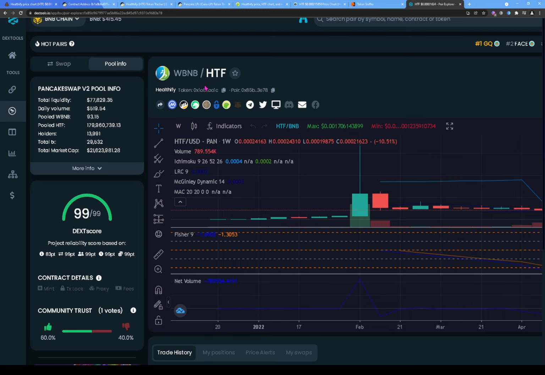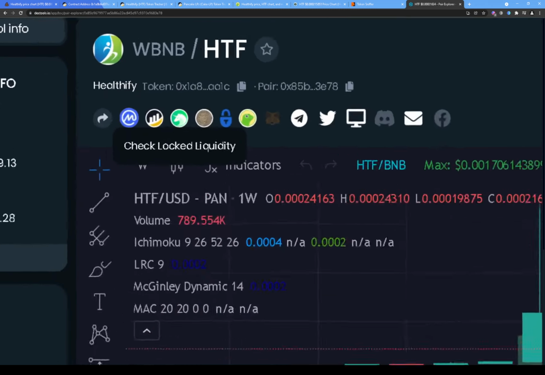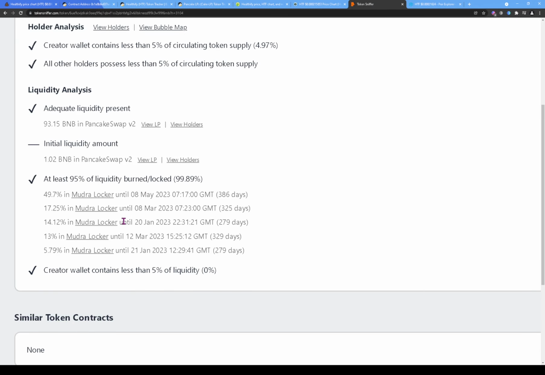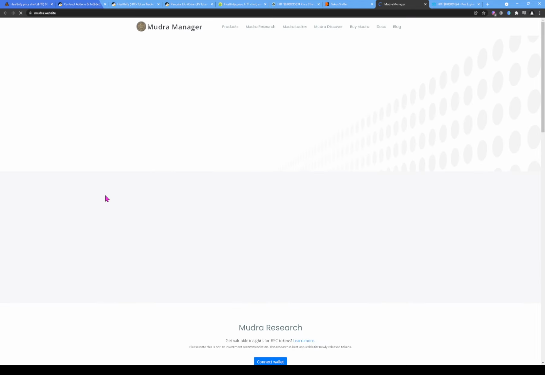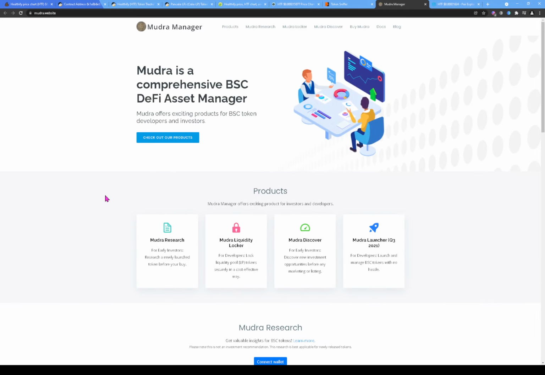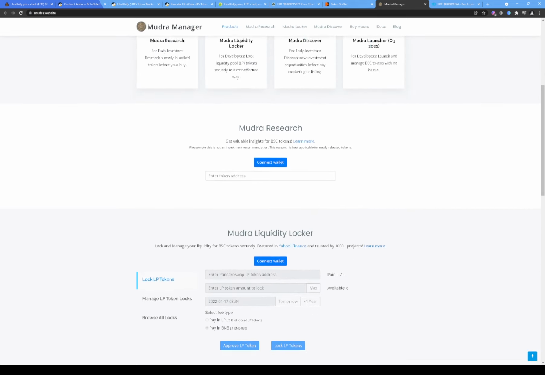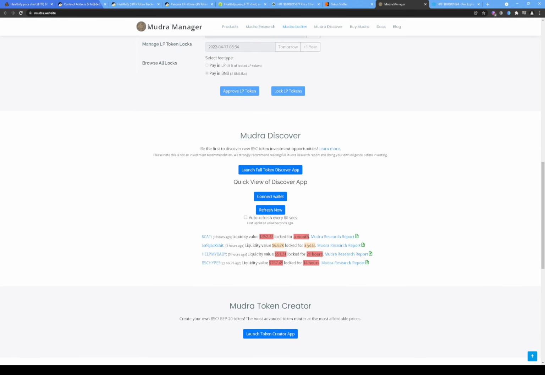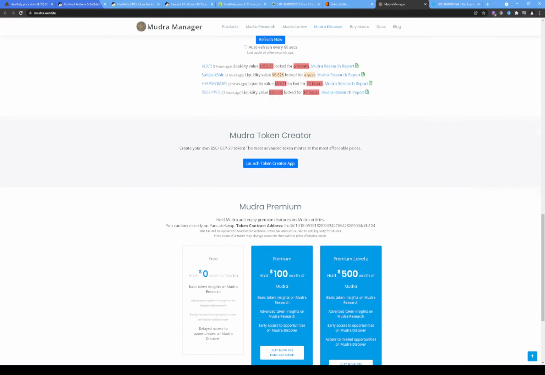All right, so remember guys that this little green one right here in this section is Unicrypt. This is Mujo Locker. This is Team.Finance. So when you use Token Sniffer and it tells you here that, oh, liquidity is locked in Mujo Locker, you just jump over to, because if we click on it, let me see, I'm not 100% sure if this is going to lead us to the exact lock, but let's try. And see, did not bring us to the exact lock. Let's see. Yep, did not bring us to the exact lock.